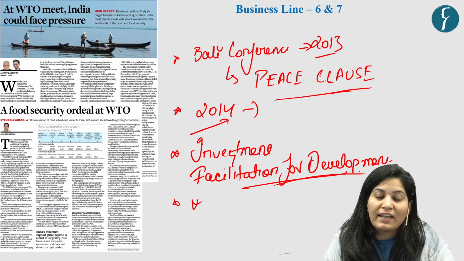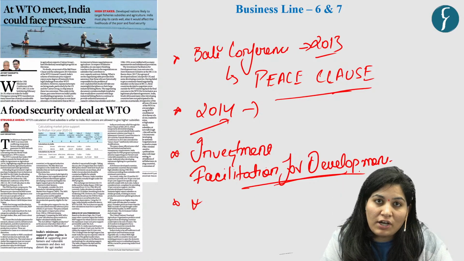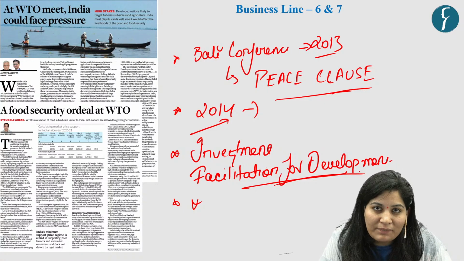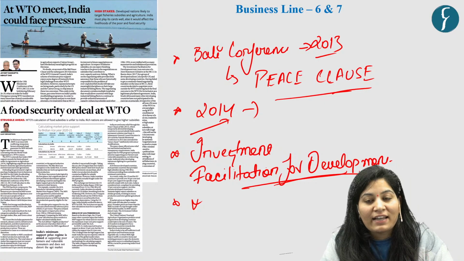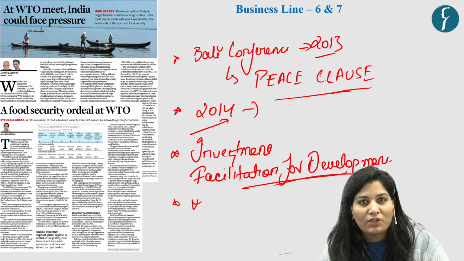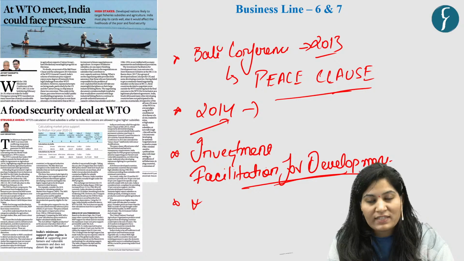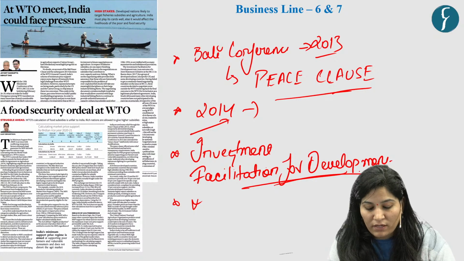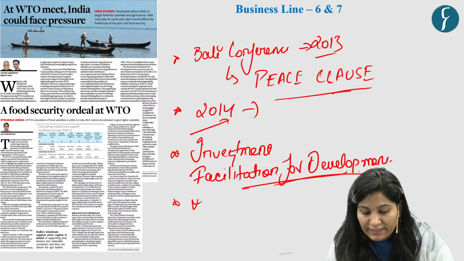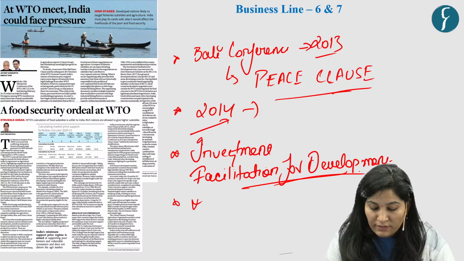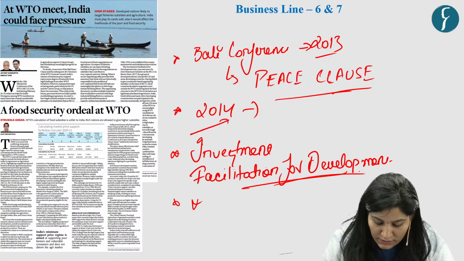Plus, India needs to take leverage of political ties with UAE, because in the upcoming session, a member of UAE will chair the conference. So these are the three takeaways, or three ways out, from this article. And now let's go to another discussion.